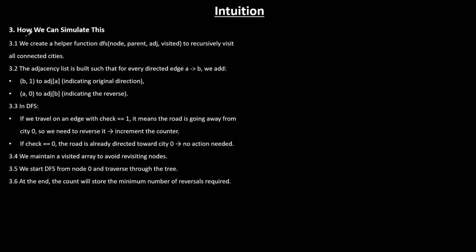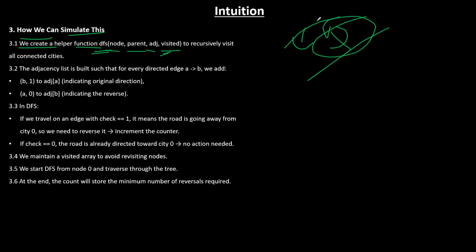Now, how can we simulate this, right? We can create a helper function which takes the node, parent, adjacency list, and visited array, and it will be named DFS. Simple. Why are we taking the parent? Just in case we have to check whether the parent is visited or not. Fine. That's all. Now, how will we create the adjacency list?